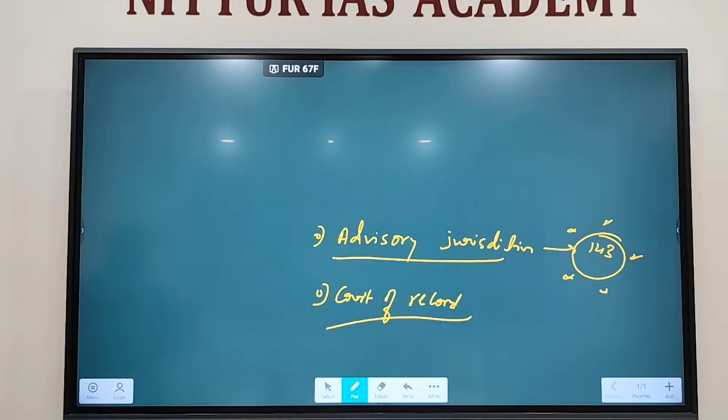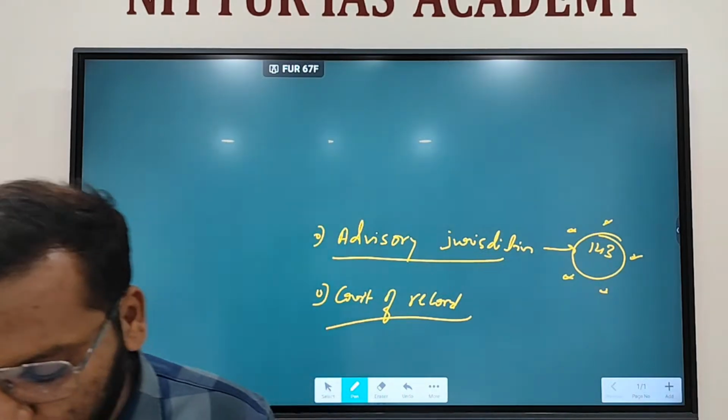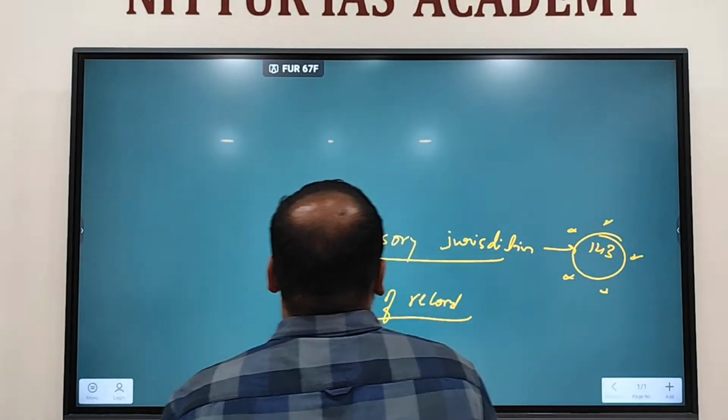Our Constitution says right to life and personal liberty. Right? That is a fundamental right. Our Supreme Court interpreted that in different ways. I told you one case, the Ranjit Singh case, where the Supreme Court said right to life also includes the right against the adverse impact of climate change. That is an interpretation. From time to time, based on the changes that happen in society, the court will give a different interpretation as a court of record. Got my point, right? Clear? Fine. So, next is power of judicial review.